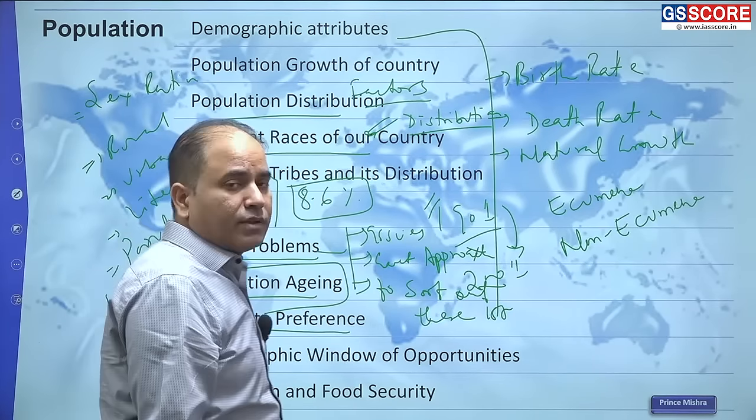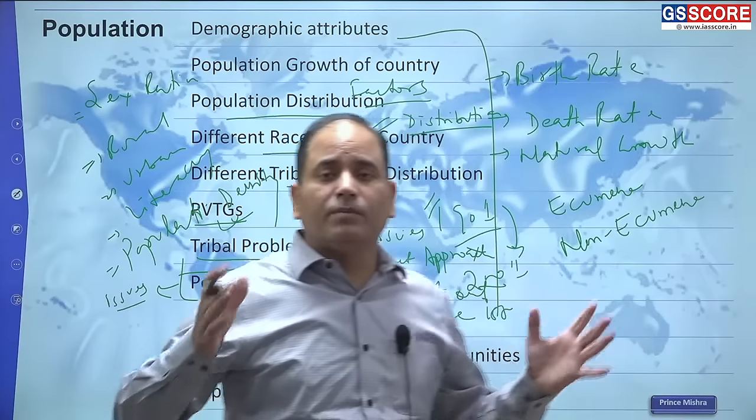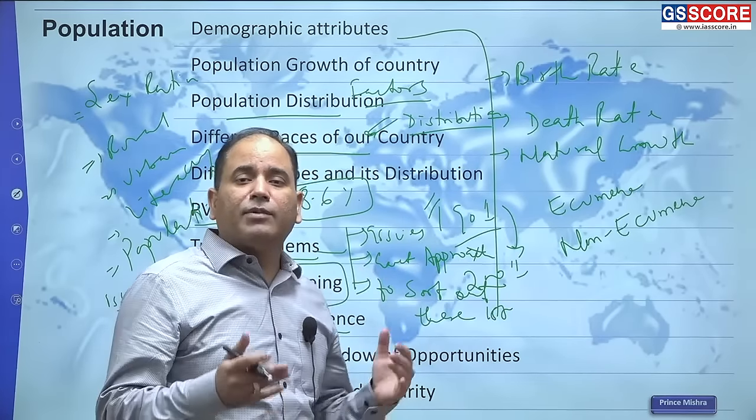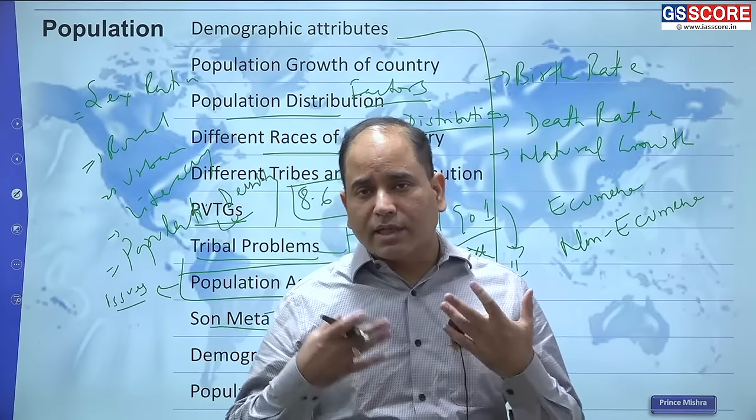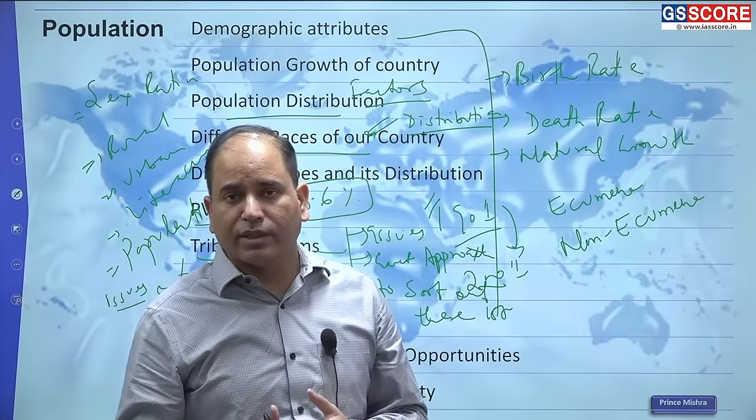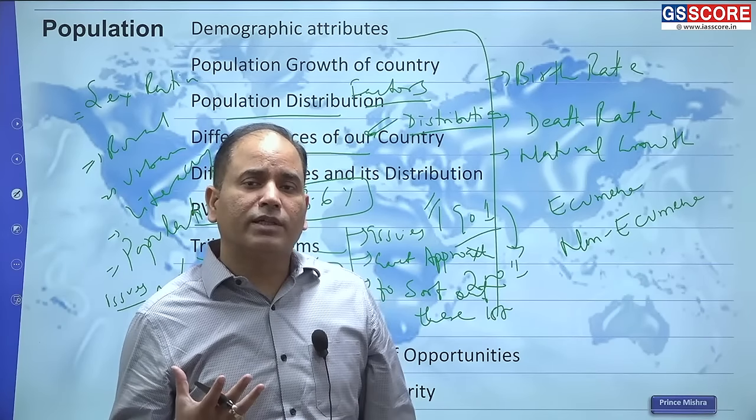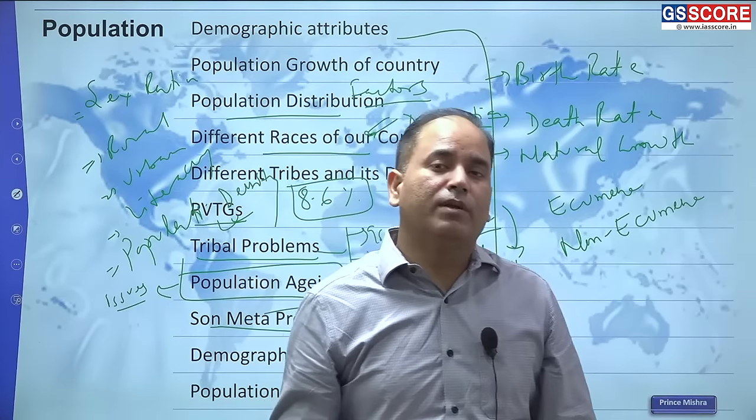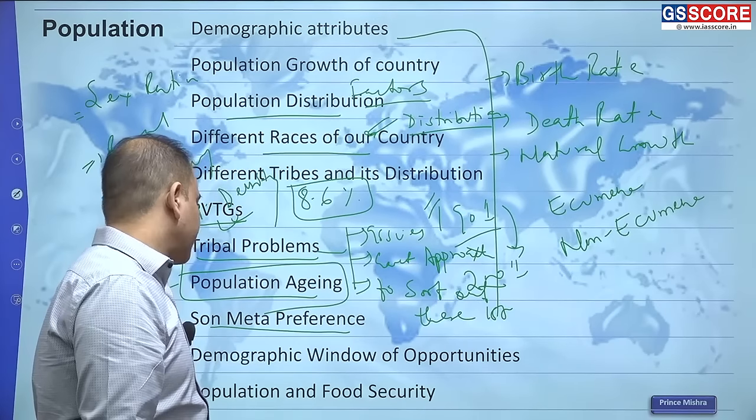Then demographic window of opportunity. India has a very large population, and the number of people in the working age is very high. And because we have a very high number, and we have also launched a lot of skill development programs, and also our higher education and technical education is very strong, in that backdrop the population in India is not being considered as a problem. It is being looked upon as an opportunity, a potential. That is your demographic window of opportunity.